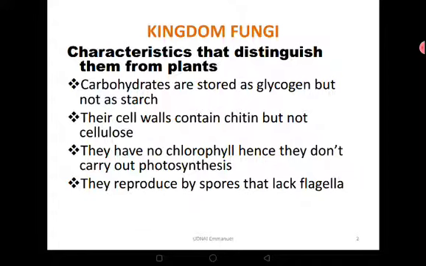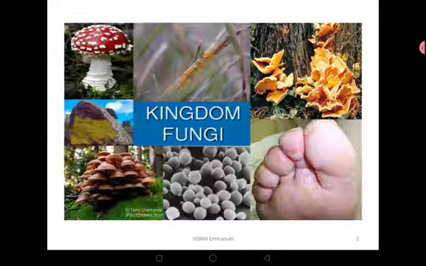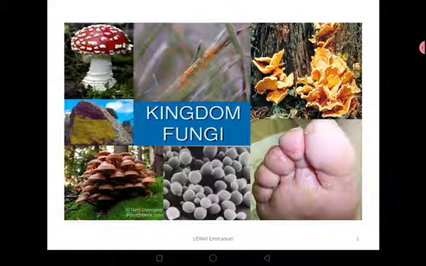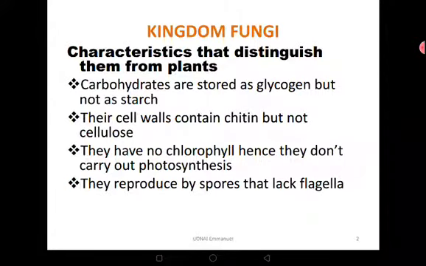So Kingdom Fungi has a number of organisms, and I want to look at their distinguishing characteristics. Remember, this kingdom was formerly in Kingdom Plantae. These organisms used to be called the non-flowering plants, but after research it was later realized that they have some peculiar characteristics that cannot qualify them to be purely plants. So we want to see some of the characteristics that distinguish the fungi from the plants.